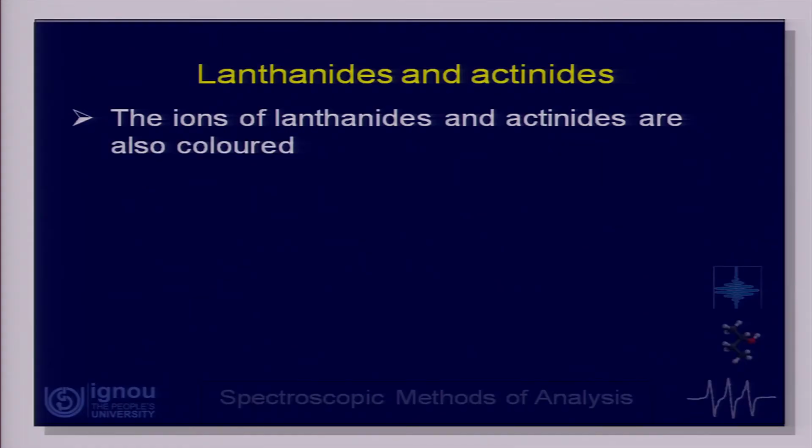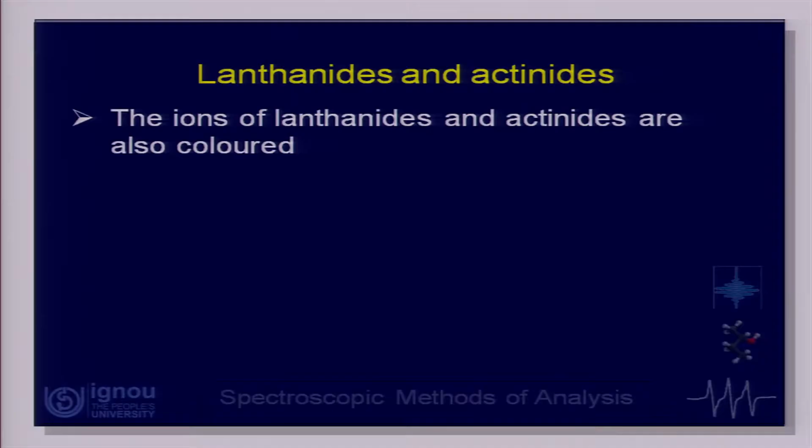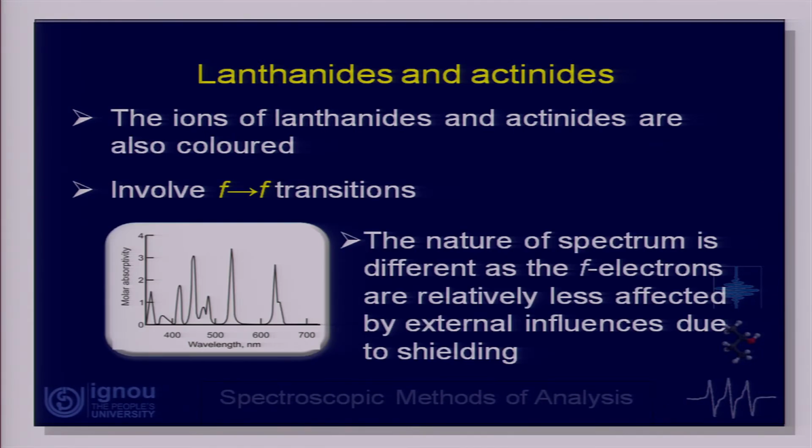Okay. Let us move further and talk about the lanthanides and actinides. Lanthanides and actinides, I am sure that we all know what they are. In case of transition metal ions, our valence electrons are in the d orbitals, so there are d-d transitions. In case of lanthanides and actinides, we have what are called f-f transitions, and the spectrum looks something like this. The nature of the spectrum in case of lanthanides and actinides happens to be slightly different from what we have in case of transition metal ions.